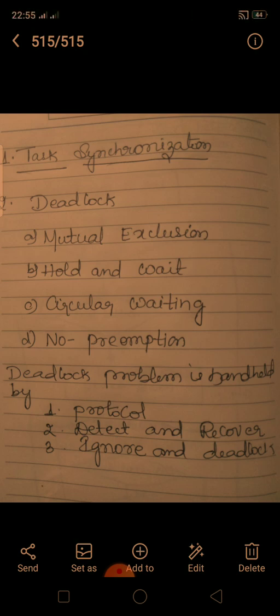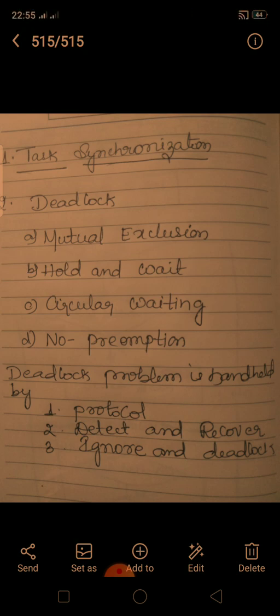What is task synchronization? It is the act of making processes aware of the access of shared resources by each process to avoid conflicts. That is the definition of task synchronization. When processes are sharing common resources, conflicts take place. How to avoid those conflicts is known as task synchronization.